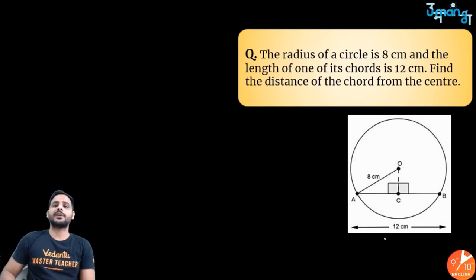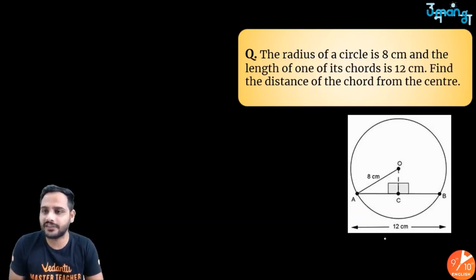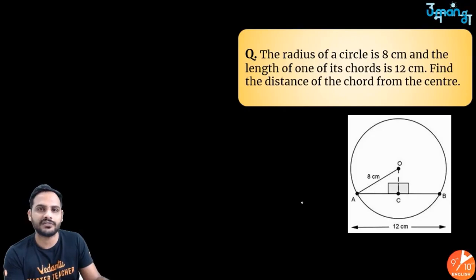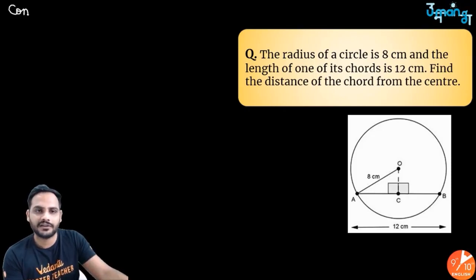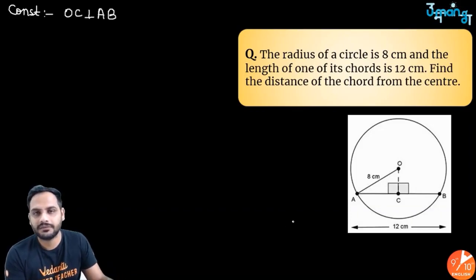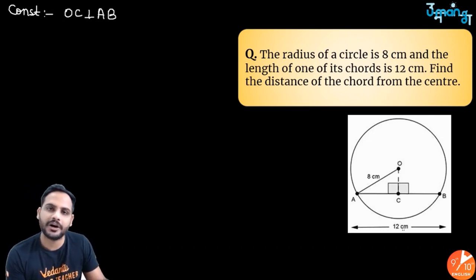Okay, so this question says a circle of radius 8 centimeter. Yes, we can see OA is 8 centimeter. And one of its chords is 12 centimeter. Find the distance of the chord from the center. For that, what we'll do is a construction. It is shown in the diagram, but we'll do that. We'll construct OC perpendicular to AB. From the center of a circle, we'll draw a perpendicular on that chord.